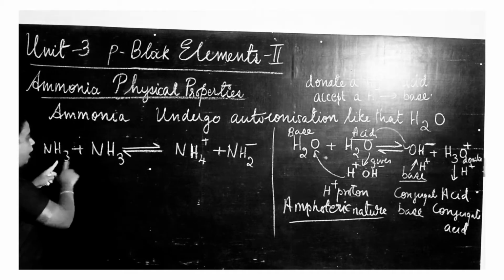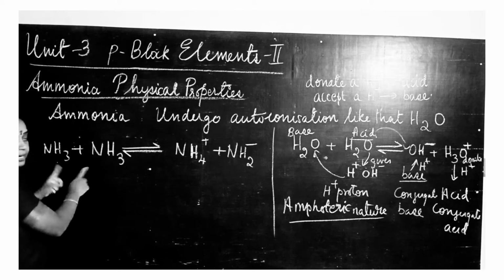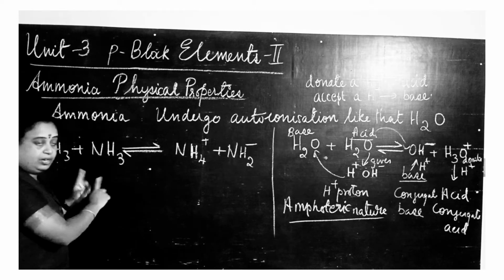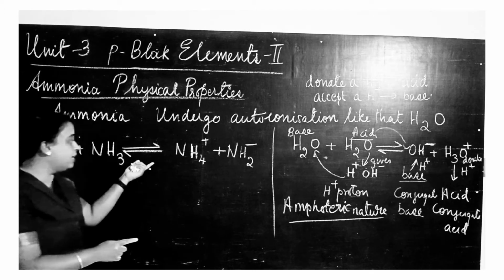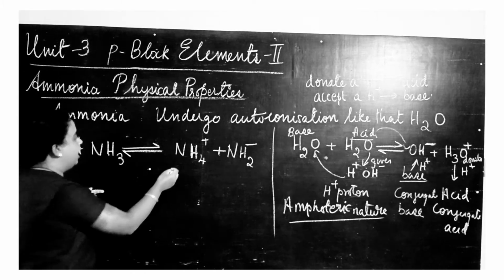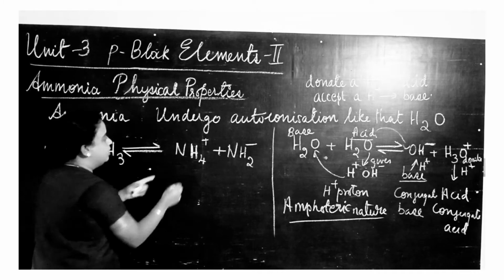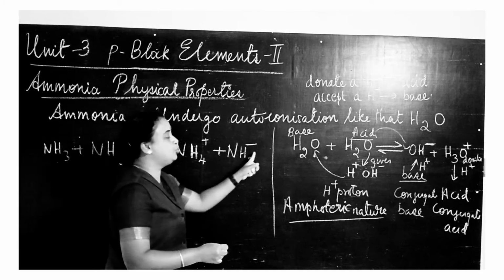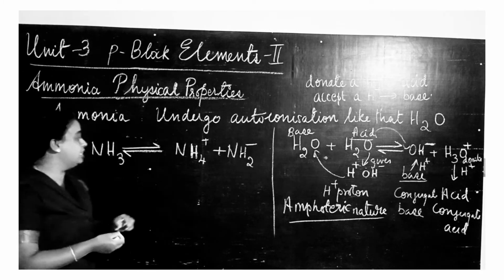Two ammonia molecules combine together. When they combine together, they undergo ionization. So this is a reversible reaction. In the ionization they form NH4 plus and NH2 minus. So we'll see how the ionization takes place.